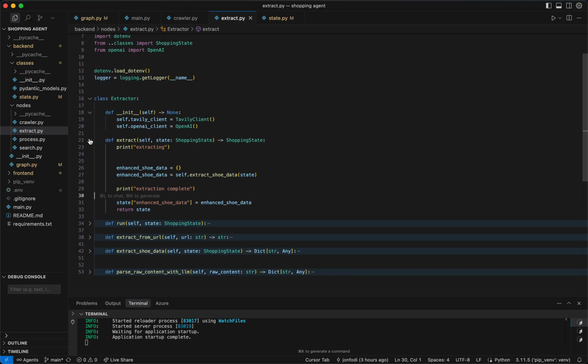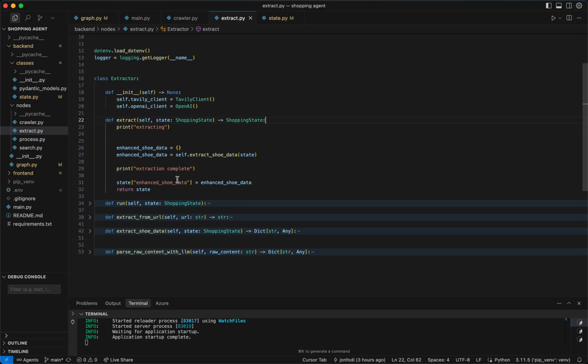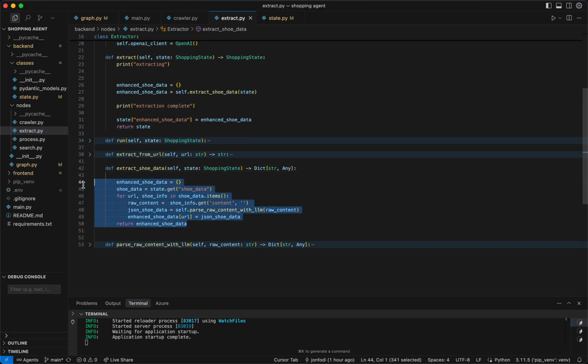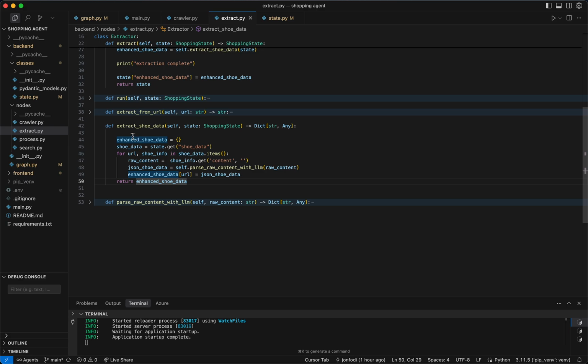So then let's look at extract. High level, you can see the functions here. Extract is not using Tavily extract right now because those URLs are blocked, so they're not returning any data. I'm assuming they're bot protected. I would like to have a try except here, and then if we don't get anything back from Tavily, we can use the LLM, which I'm doing here.